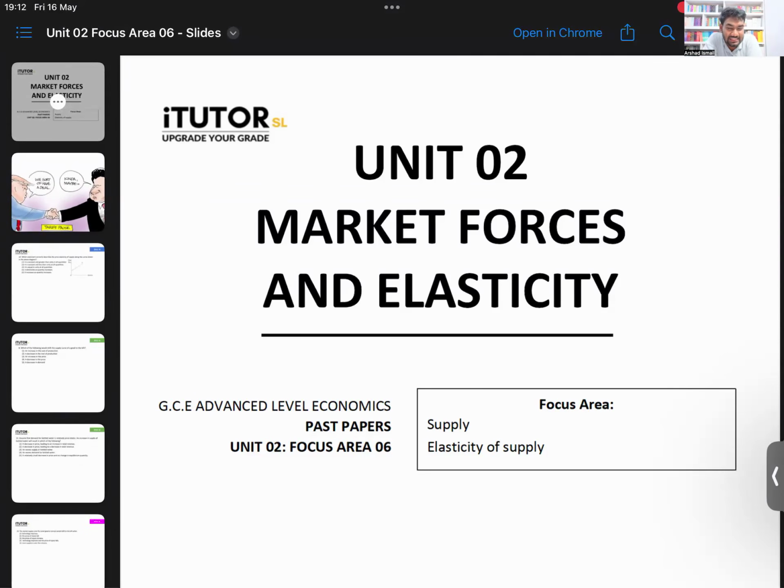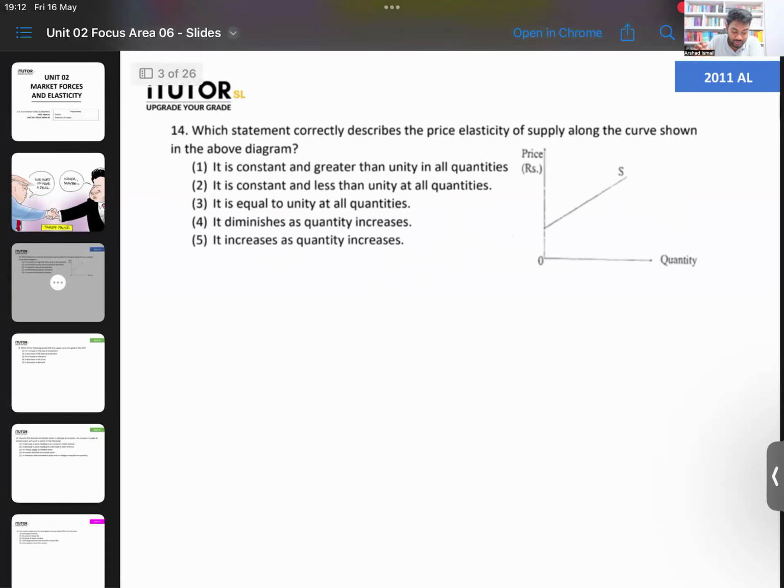Okay, so we'll start discussing MCQs. Give me answers as usual. We'll see how we can get it done. So starting with our first one, question number 14 from the 2011 A-level paper. The question is saying, which statement correctly describes the price elasticity of supply along the supply curve shown in the above diagram? What do you think?